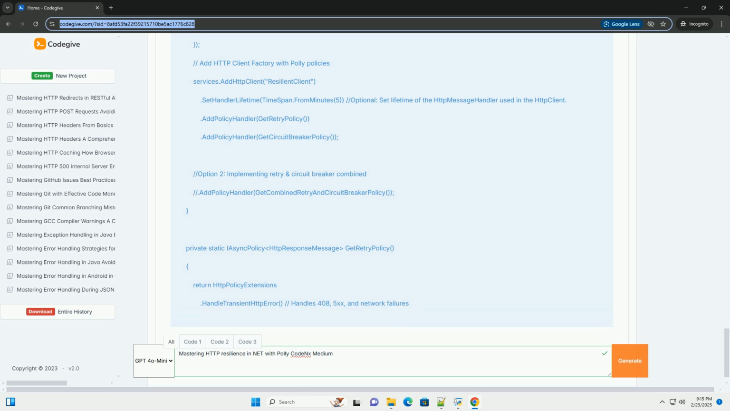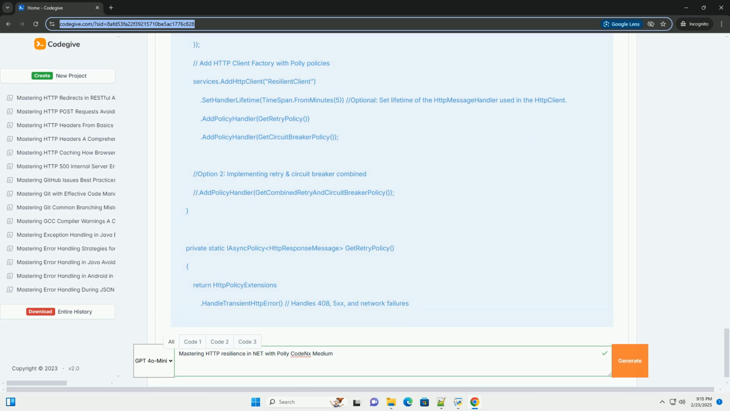Backoff strategy: exponential backoff with a jitter, a small random delay, is a good way to avoid thundering herd issues. Circuit breaker threshold: the number of consecutive failures before opening the circuit breaker should be high enough to avoid false positives, but low enough to prevent prolonged outages. Break duration: the duration for which the circuit remains open should be long enough for the service to recover, but not so long that users experience unnecessary downtime.